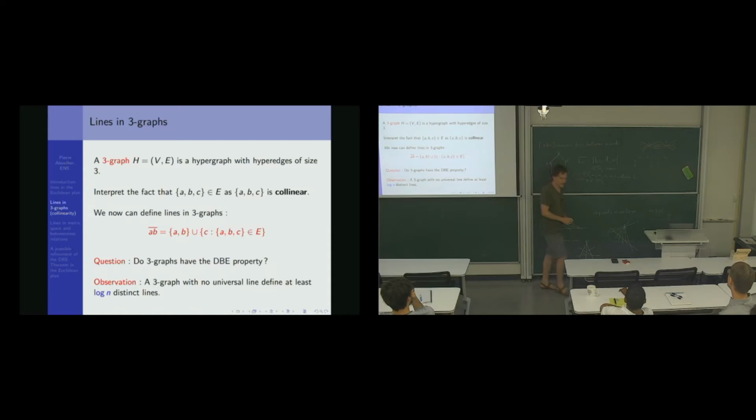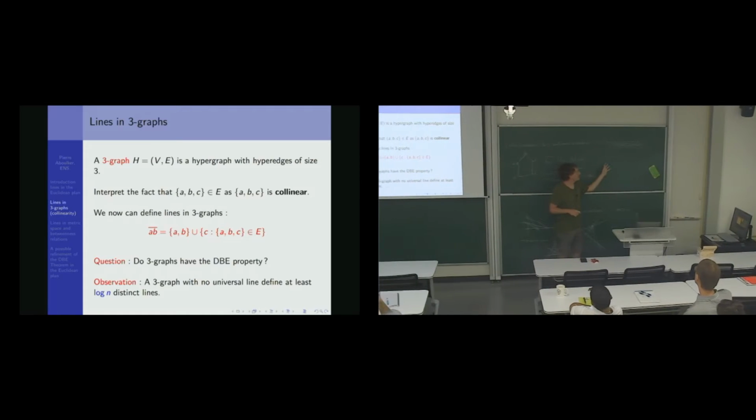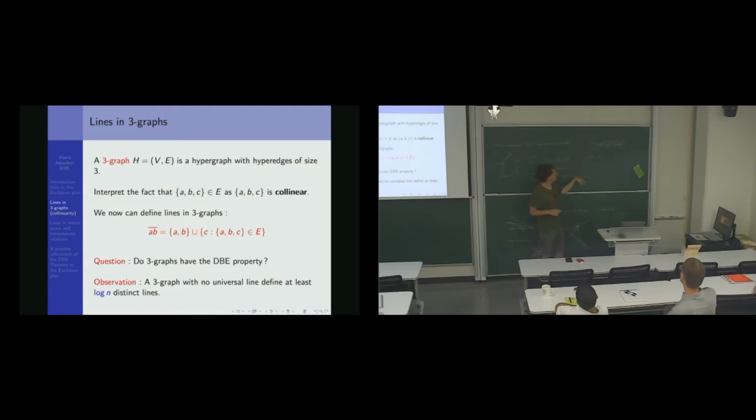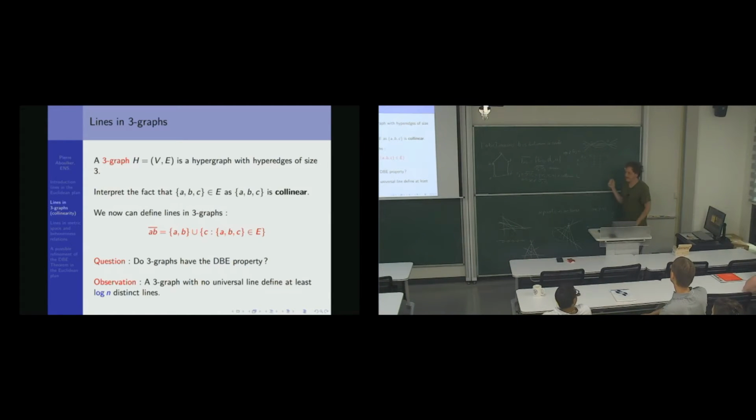So this means that no two columns are the same, so all the points define distinct subsets of lines. So we have that 2 to the m is at least n, that is, m is at least log n. Okay, that was a simple observation. This is the most general thing you can look at with triple graphs. There is no structure. Is there any question on this?